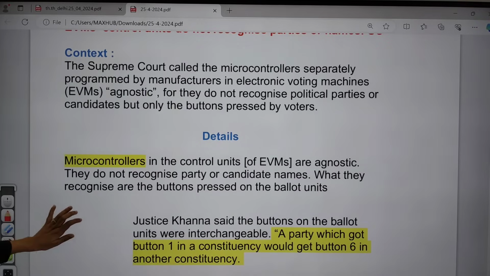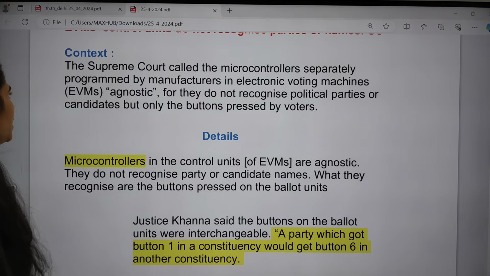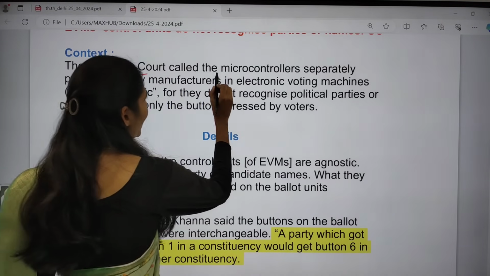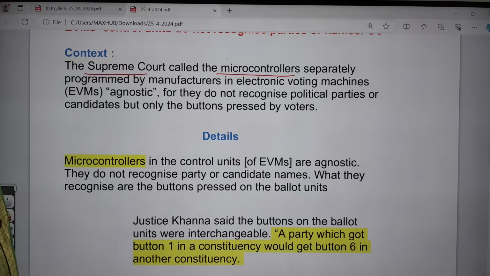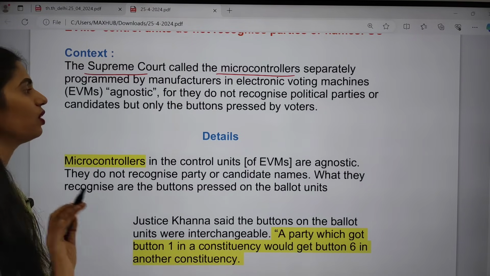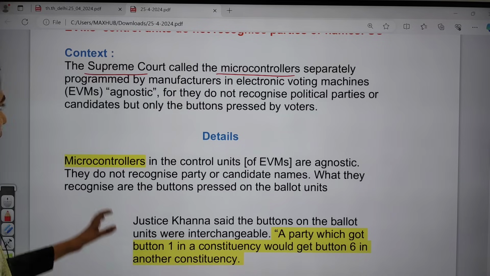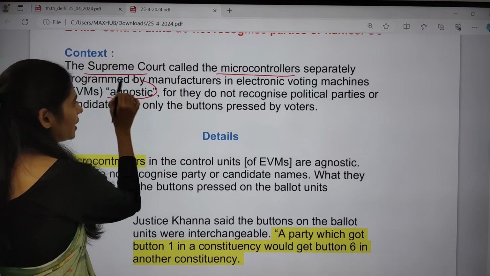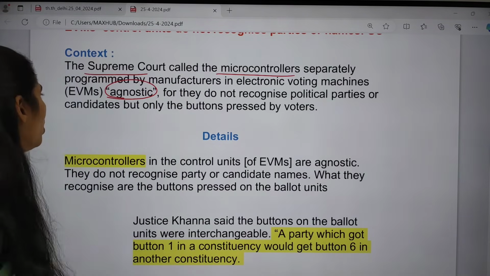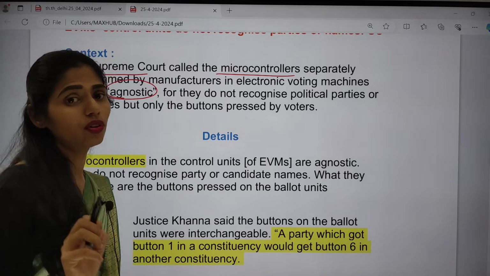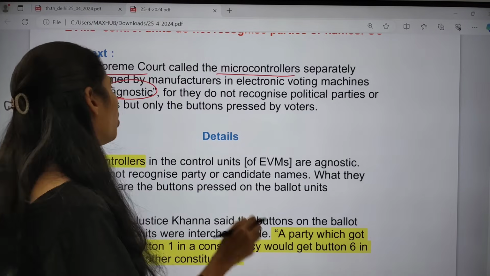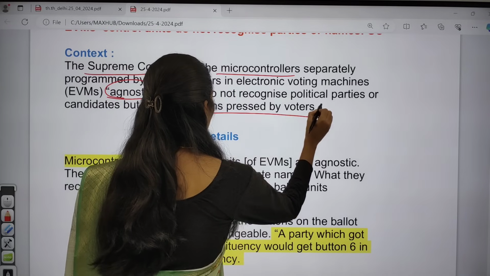So why is it in the news? You have to know, right? Here the Supreme Court called the microcontrollers, separately programmed by manufacturers in electronic voting machines, agnostic. Agnostic means they do not recognize any political party or candidates, but only count the buttons pressed by voters.